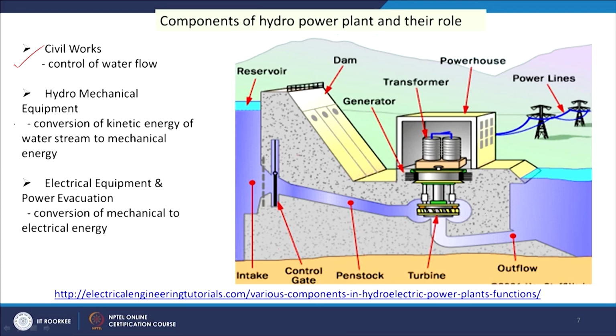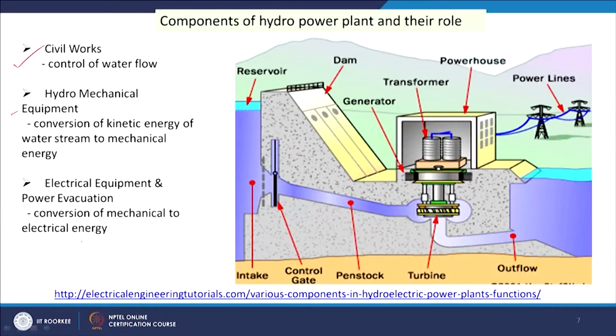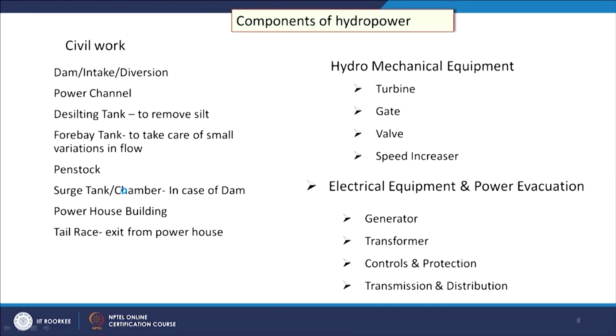So, the hydromechanical equipment is important as the heart of this whole plant, and its main role is conversion of kinetic energy of the water stream to mechanical energy. And then third is electrical equipment. The mechanical energy in the shaft will be converted to electrical, and then for distribution etc. we need some dedicated system. So, conversion of mechanical to electrical energy is done by electrical equipment and power. So, those are the different parts of it.